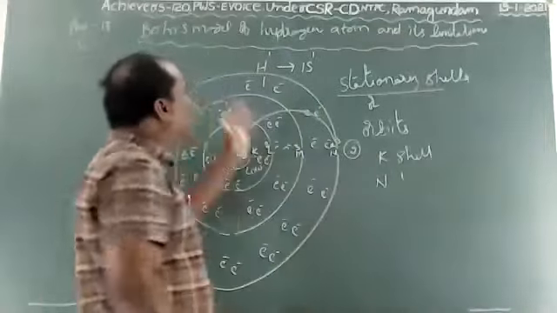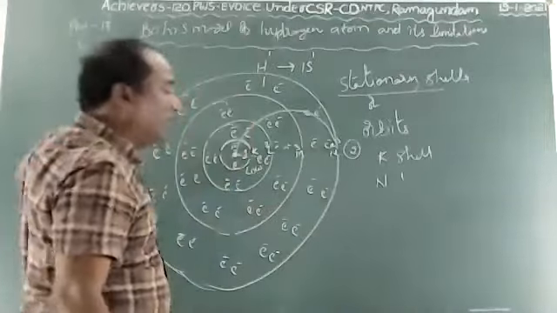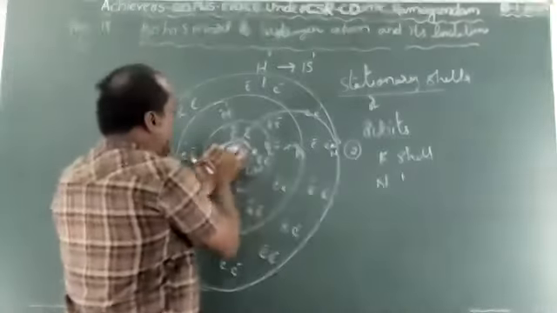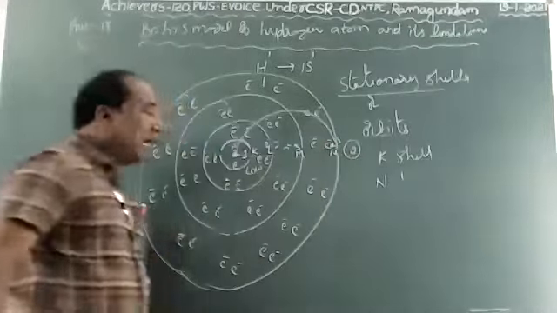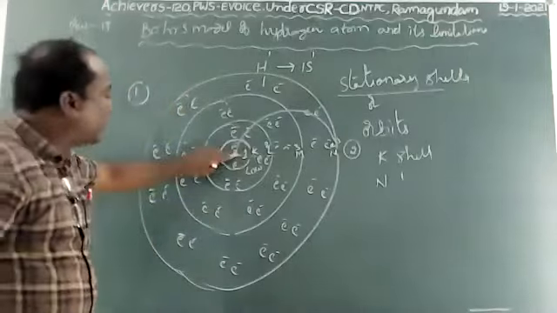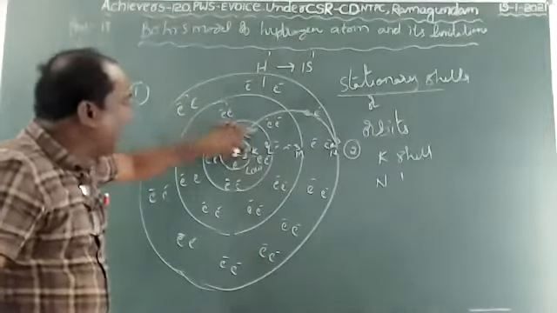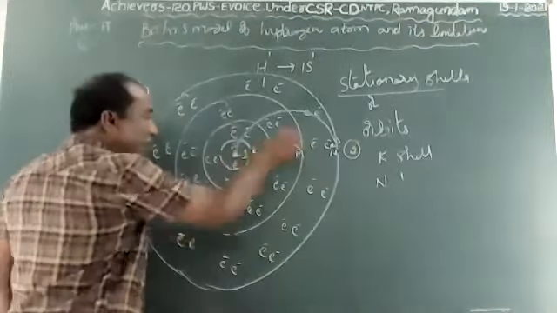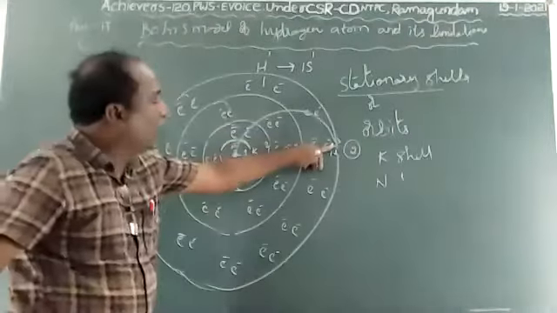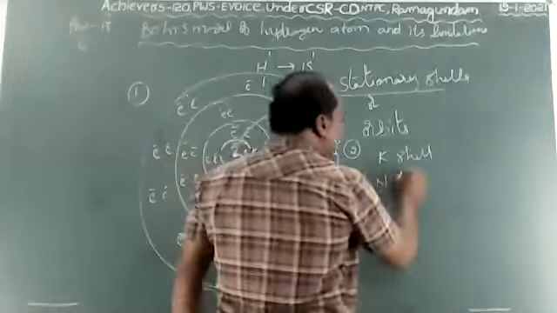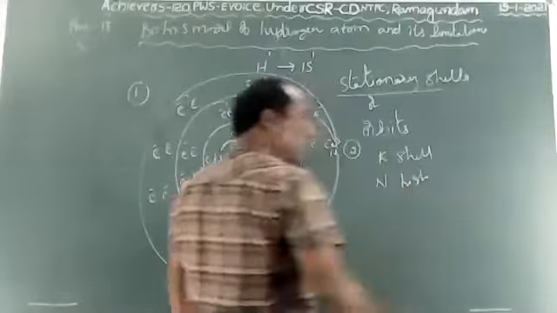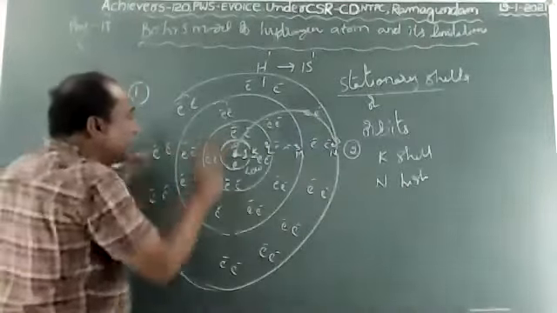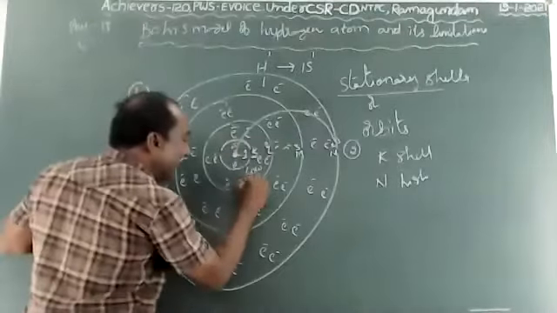We can draw many more shells, but according to the diagram here, N is the outermost shell. So the shell which is near to the nucleus has low energy. The near shell is the K shell, it has low energy. Which is far from the nucleus, that means the N shell, it has high energy. So this energy level we have to draw here.